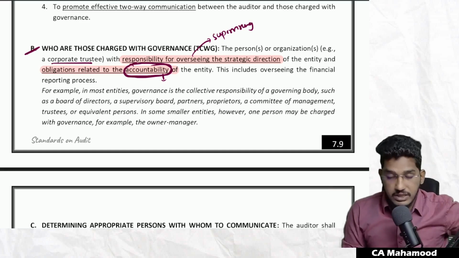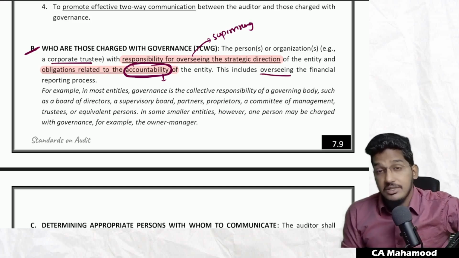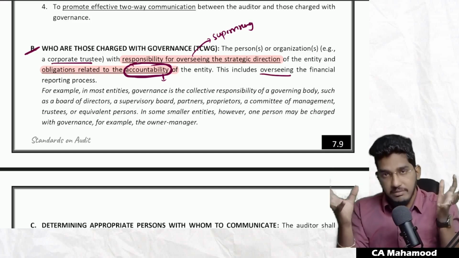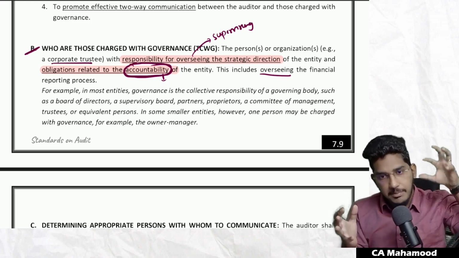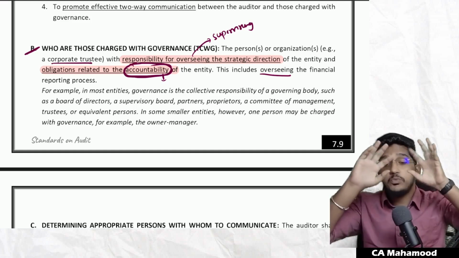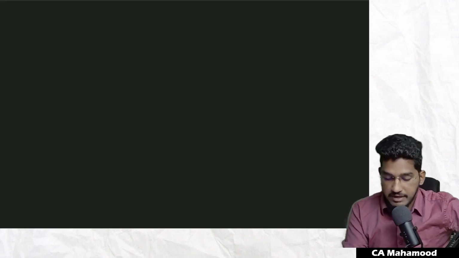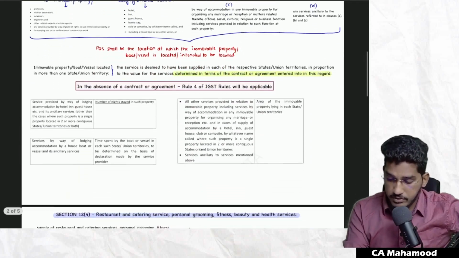So if they ask you the definition, one more thing they say here is that this includes even overseeing the financial reporting process. That means they also supervise the preparation of the financial statements. They might not actually go and sit and prepare the financial statements, but they are responsible for overseeing and supervising that financial reporting process.